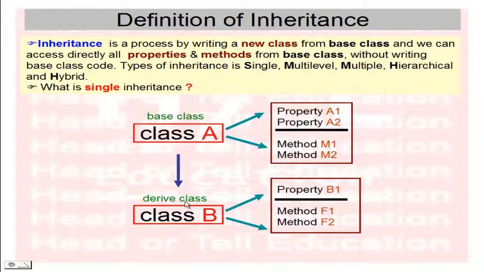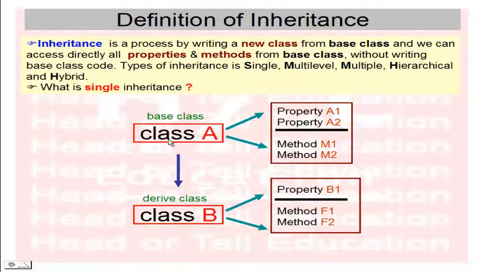I have derived the class B, and in this class B we have property B1 and methods F1 and F2. These are my additional methods, and in the base class A we already have methods M1 and M2, so I can use them. This is the way it is called inheritance.